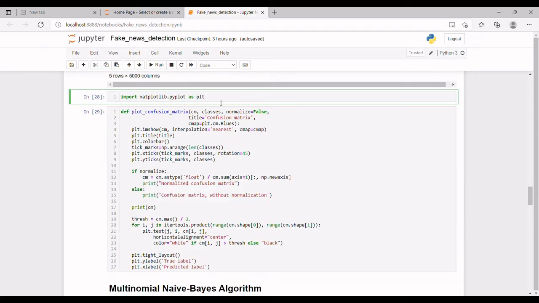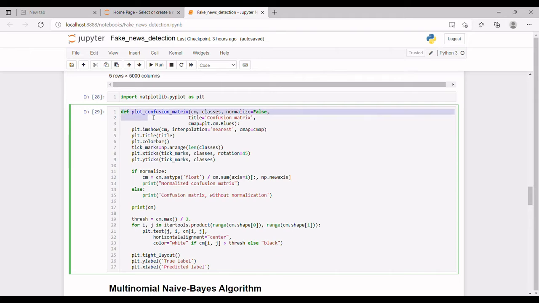We are importing matplotlib.pyplot as plt. It is the matplotlib library, and this function I have taken from the official documentation of sklearn for plotting a confusion matrix. You can get it from there.